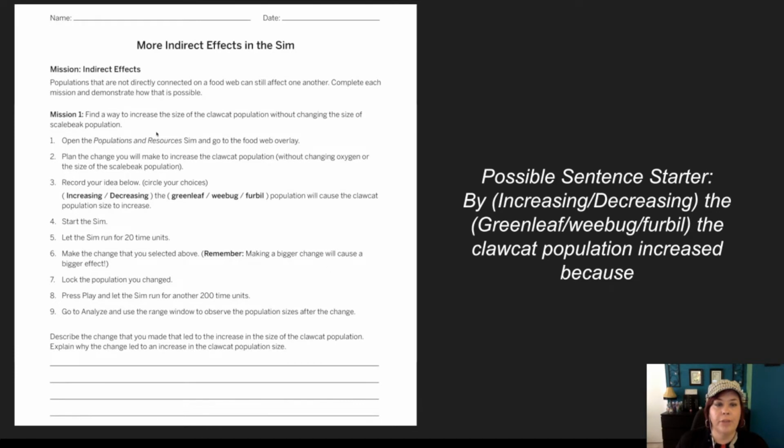And remember, the change we made is we increased our furbills population. If you need a sentence starter, we can say that by increasing the furbill population, the clock hat population increased because. So go ahead, fill in the blank on that. Pause the video if you need to.